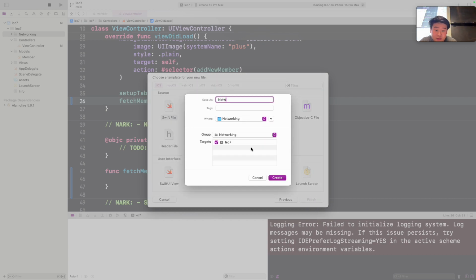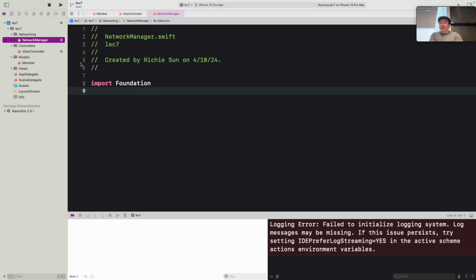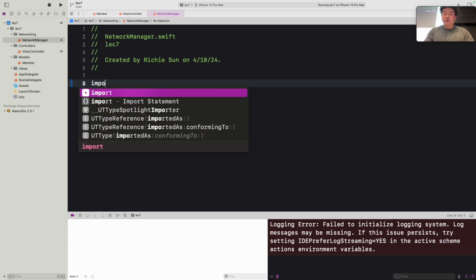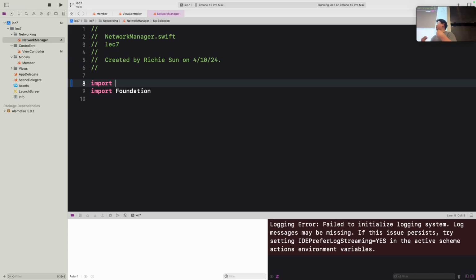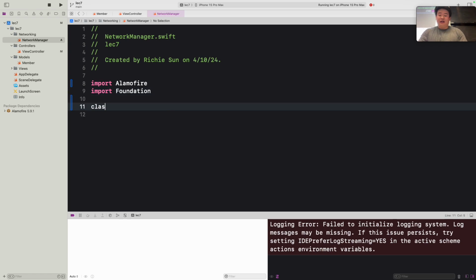Okay, and we'll call that NetworkManager, like so. You can see we have this file created that has the Foundation imported. We also want to import Alamofire right here on top of that so we can actually call these networking functions using our package Alamofire. Okay, so once we import that, we can now quickly define the class for NetworkManager.